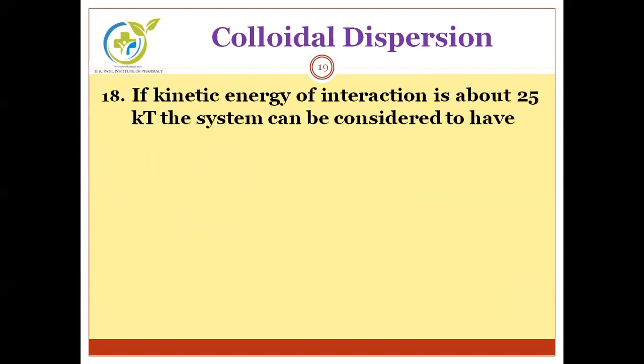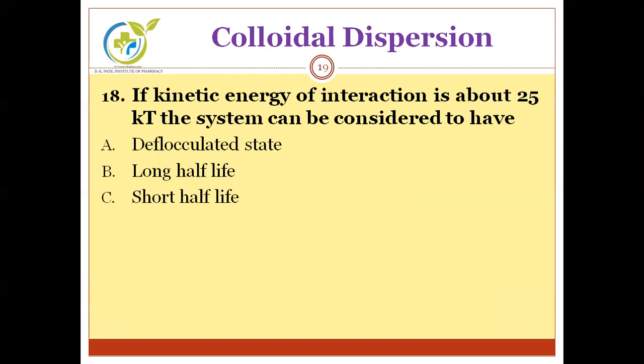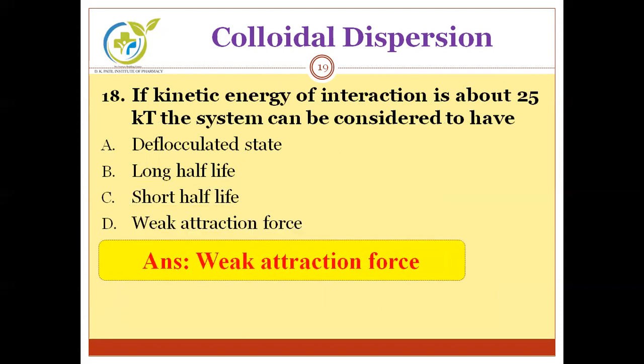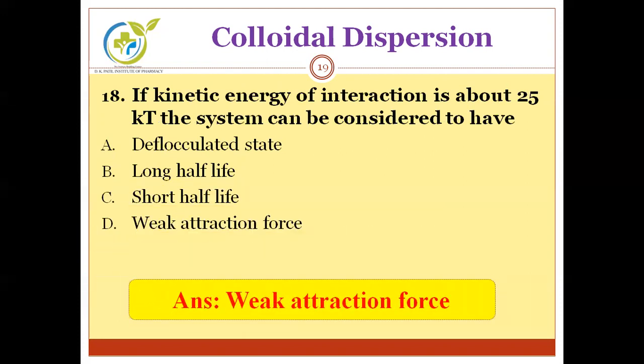If kinetic energy of interaction is about 25 kJ, the system can be considered to have deep flocculated state, long half-life, short half-life, weak attraction force. Can you guess the correct answer? The correct answer is weak attraction force.